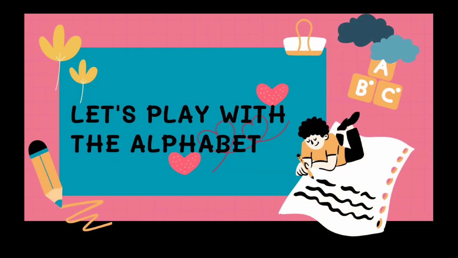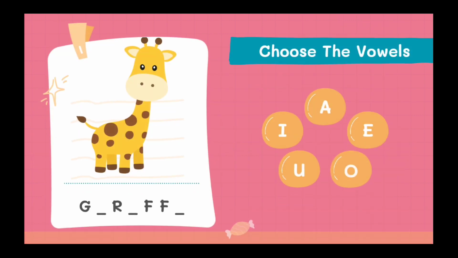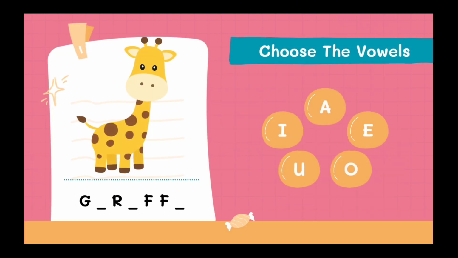Vowels: A, I. Consonants: R, B, B, T. In the given word, bird. Vowels: I. Consonants: B, R, D. Let's play with the alphabet.